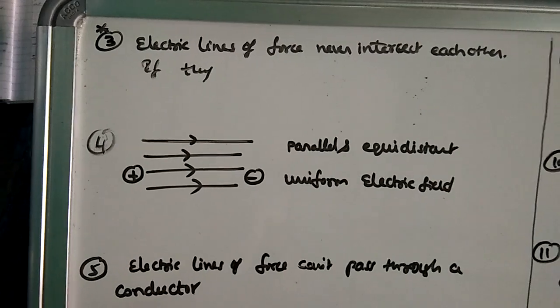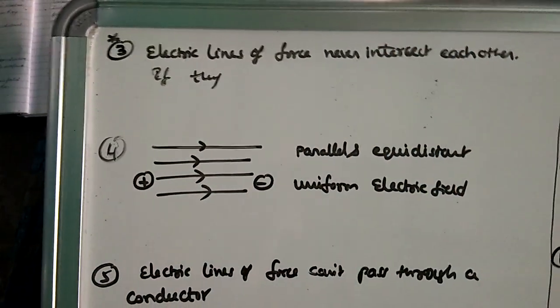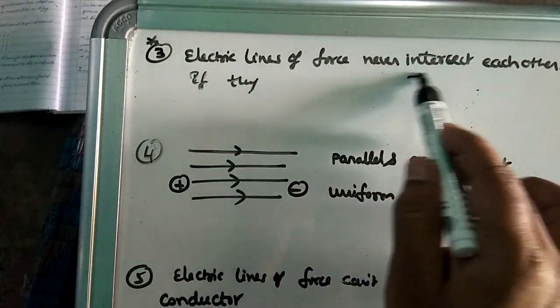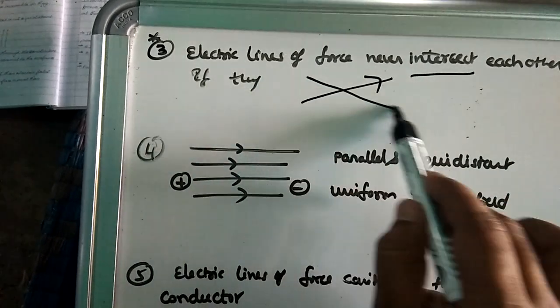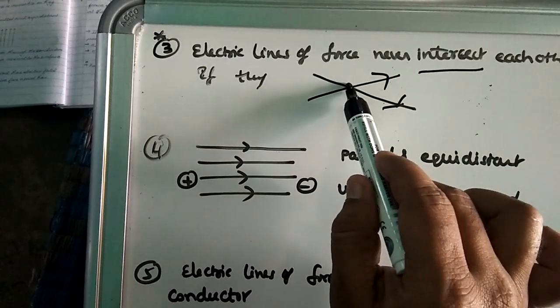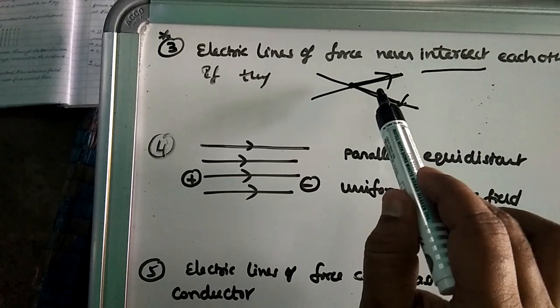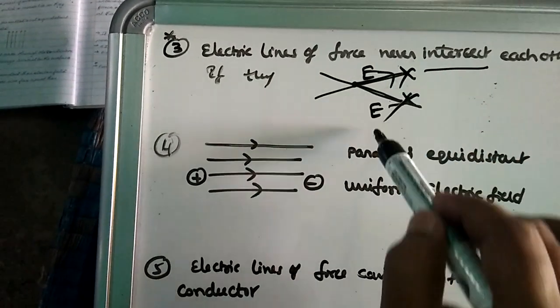Coming to the next property, electric lines of force never intersect each other. What will happen, sir, if they intersect? Suppose this is one electric line of force and this is another. If they intersect each other, at the point of intersection the electric field has two directions. But electric field has only one direction. So two directions are not possible.